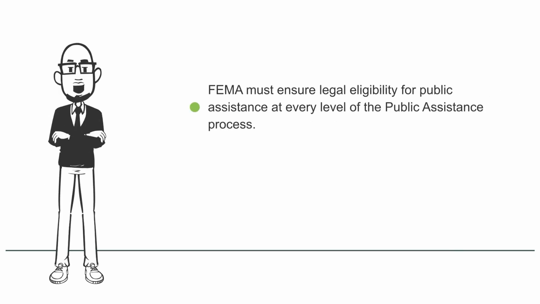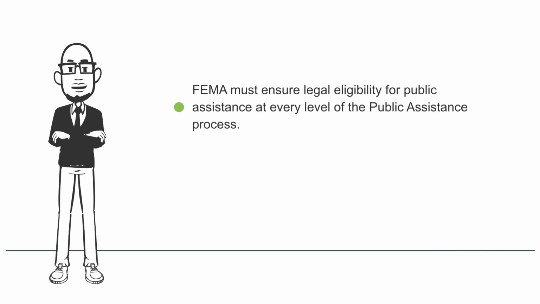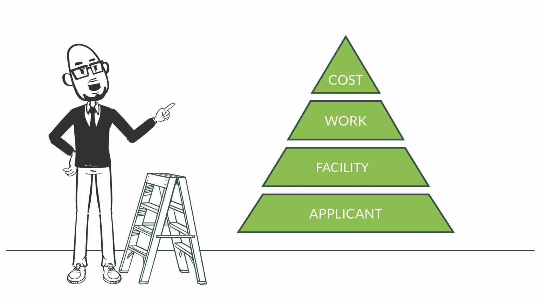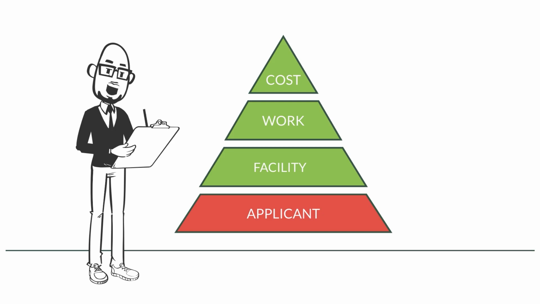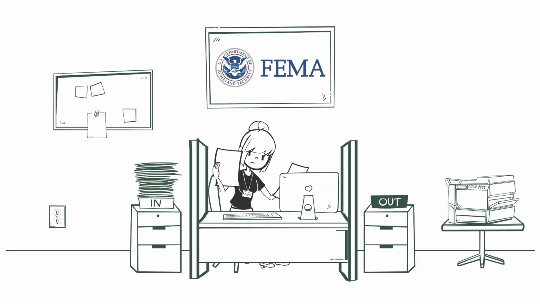FEMA must ensure legal eligibility for public assistance at every level of the public assistance process. Consideration for eligibility begins with the applicant and moves up the eligibility pyramid to costs. Failure to meet the specified requirements at any level can result in a determination of ineligibility and therefore a denial of assistance. Eligibility is determined by reviewing the requests for public assistance from each applicant.